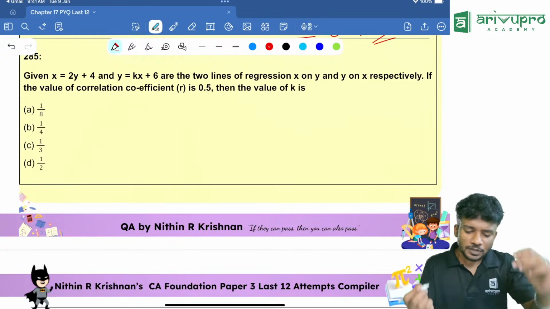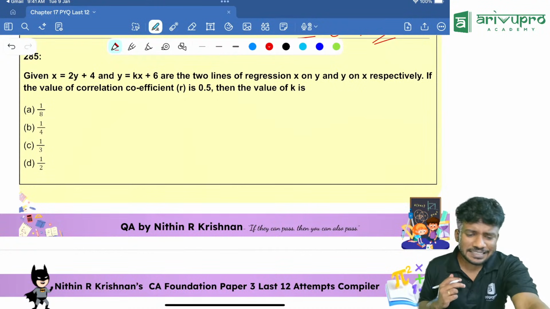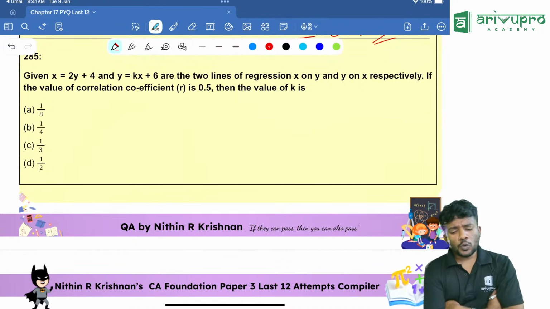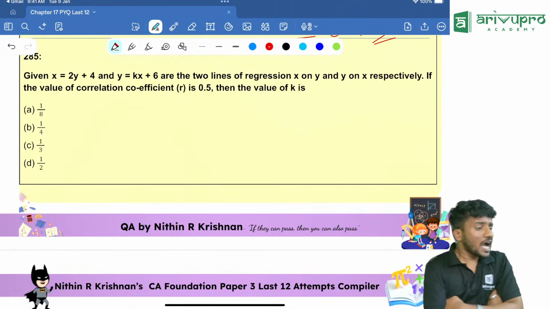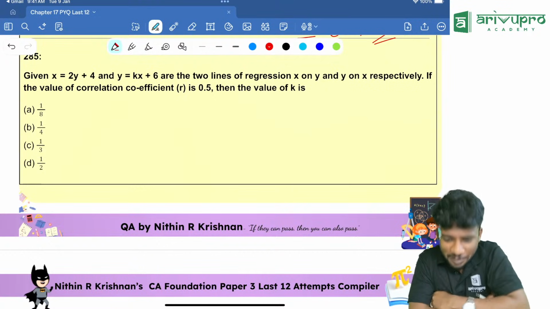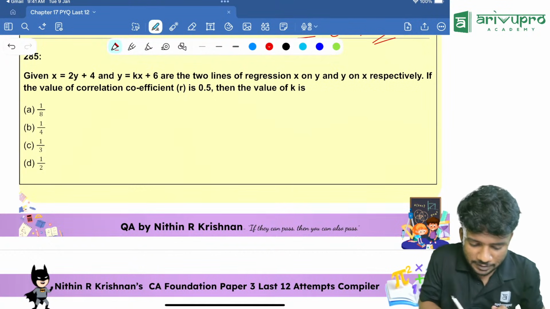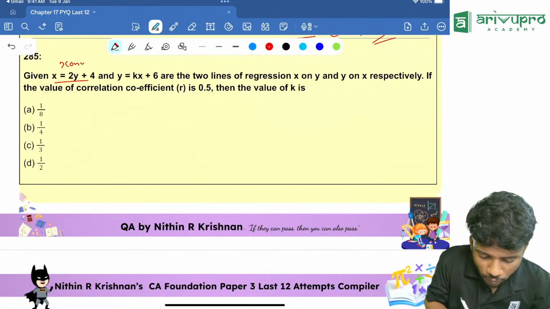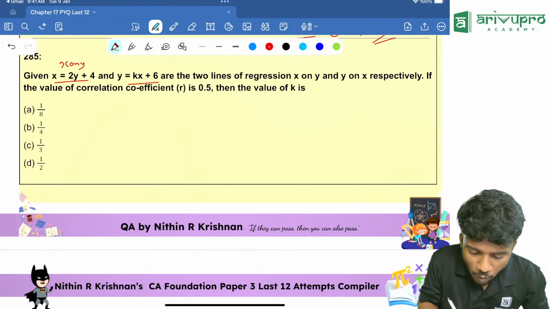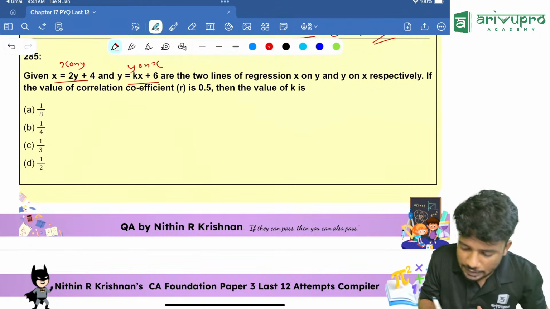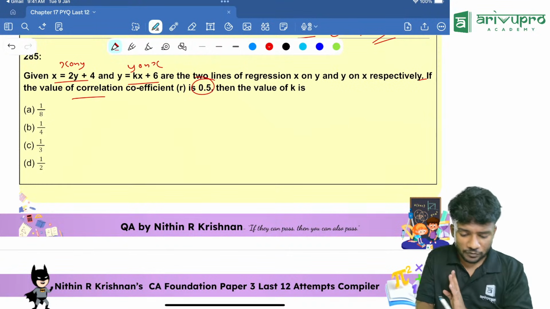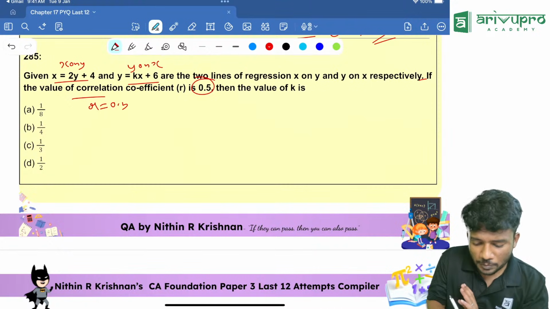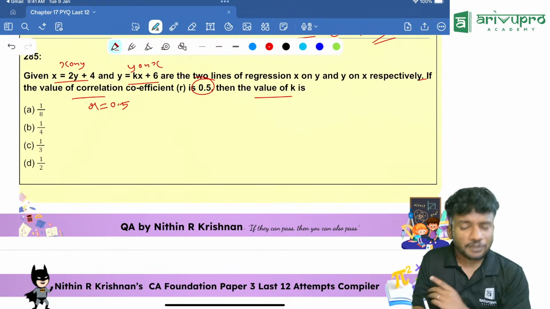Next one. Given that x is equal to 2y plus 4 and y is equal to kx plus 6 are the two lines of regression of x on y and y on x. This is x on y, and this is y on x. If the value of the correlation coefficient R is 0.5, then the value of k is the question.